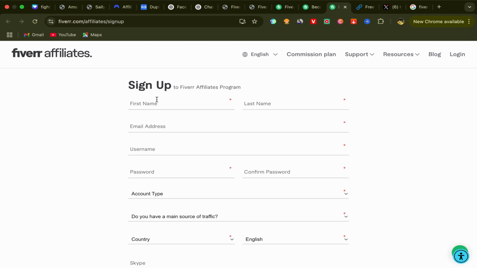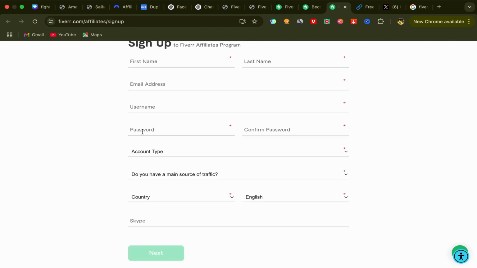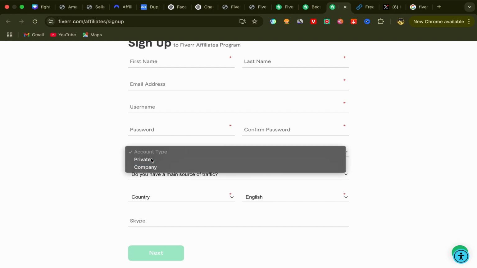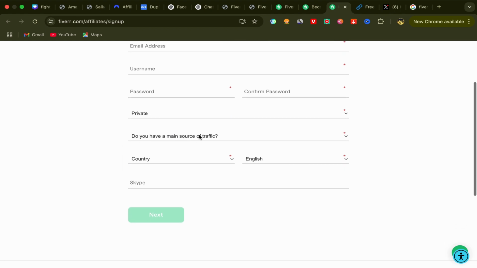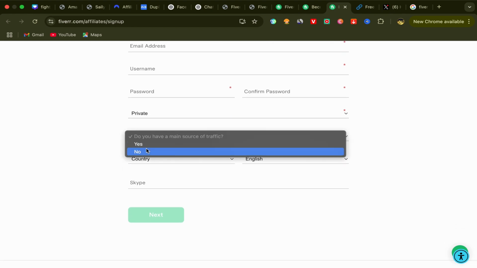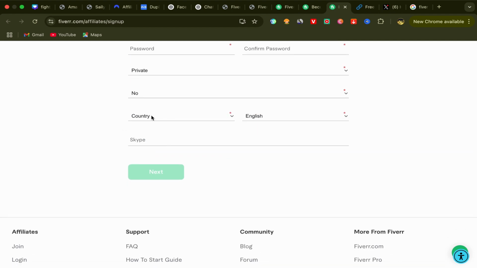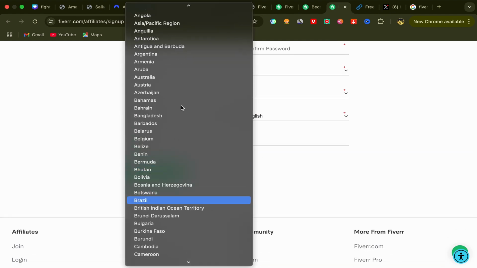You just need to put your first name, your last name, email address, username, your password, and account type, make it private. Do you have a main source of traffic? If you have a website, you can say yes. If you don't have, you can say no and choose your country. You can choose your country from here. Your location, it doesn't matter.